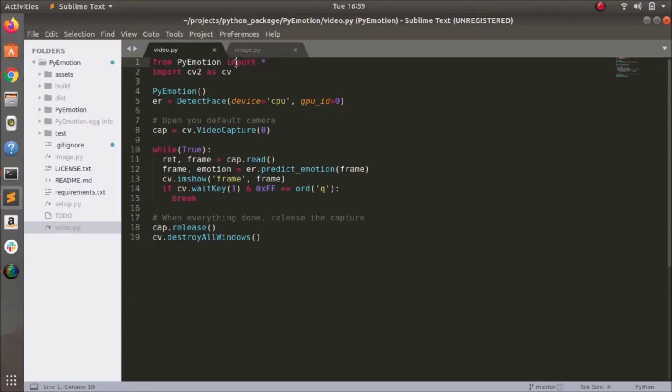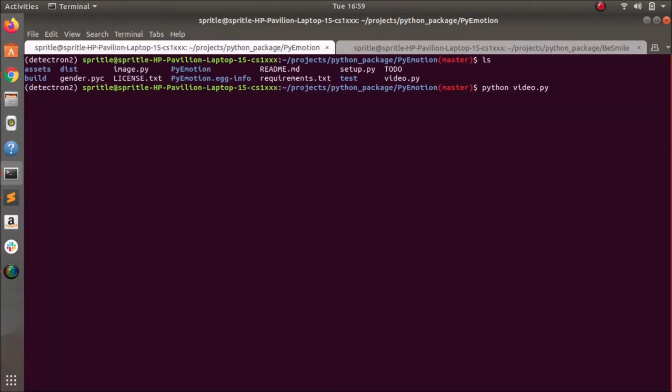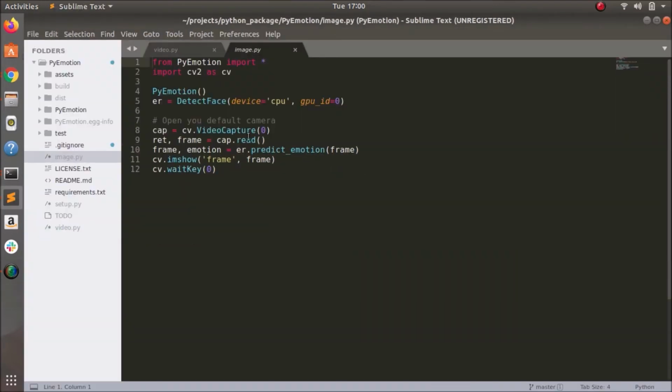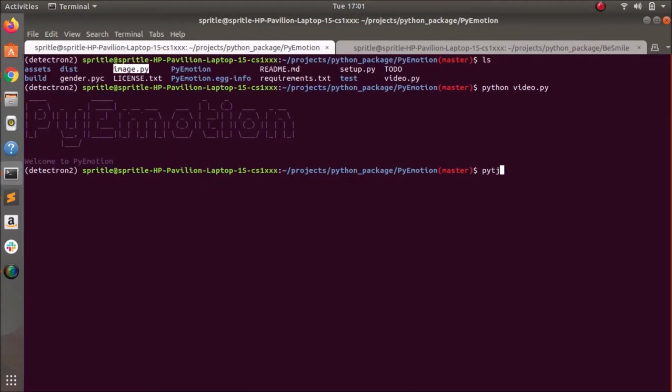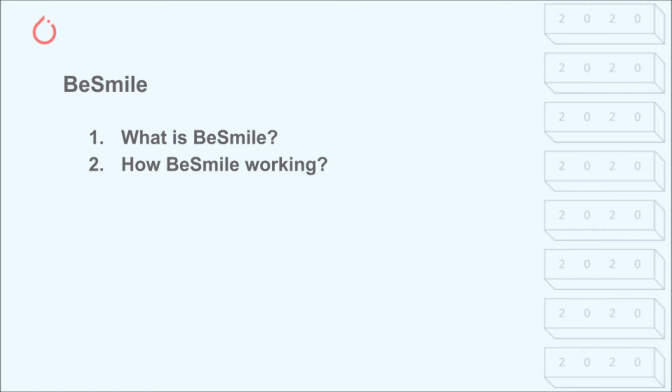This is a simple Python program for testing the PyEmotion pre-trained models function. The result will be shown as a video. This is the exact result. It will detect emotions like neutral, angry, fear, happy, sad, and surprise. This is another simple program, and its result will be shown as an image. Yes, exactly like this. This is the main application called BSmile.